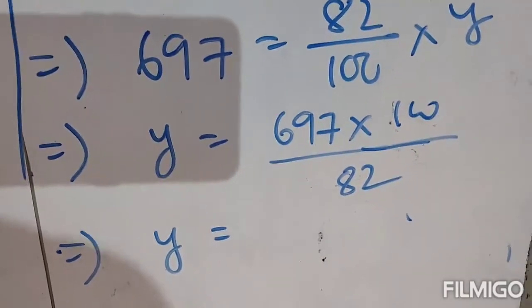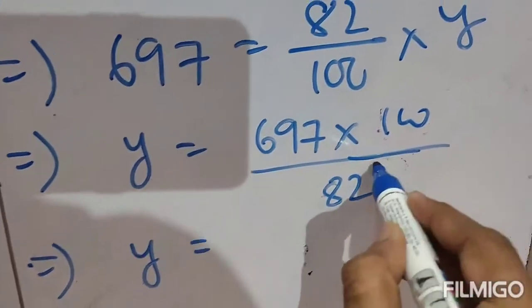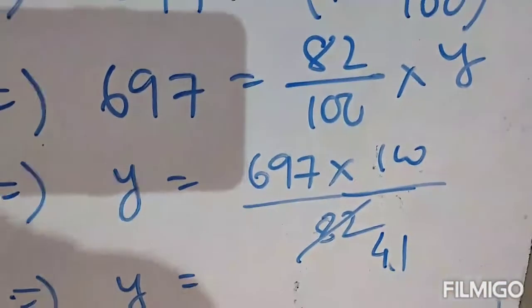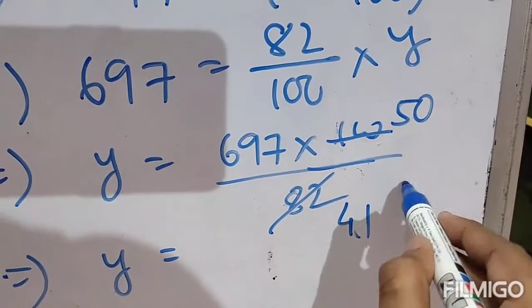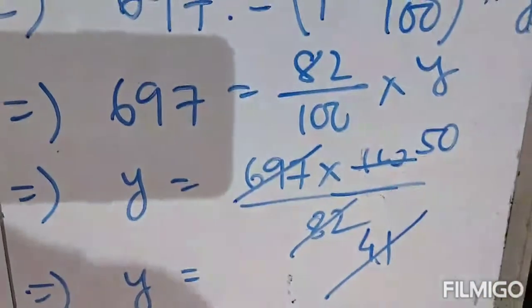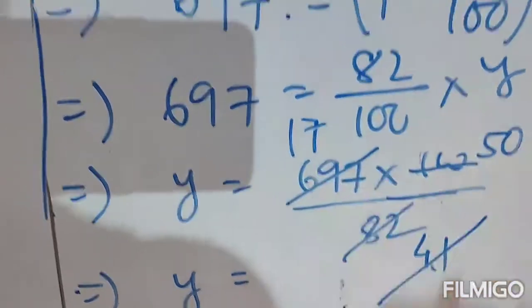Therefore 697 into 100 divided by 82. Now reduce this number with 2. This is 41 and this is 50. 2 50s are 100. Now reduce 41 with 697. This will give you 17.